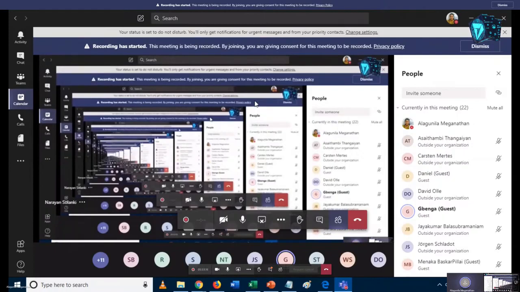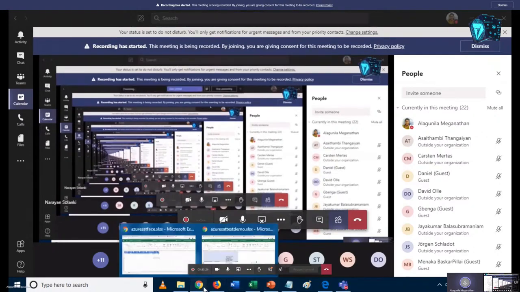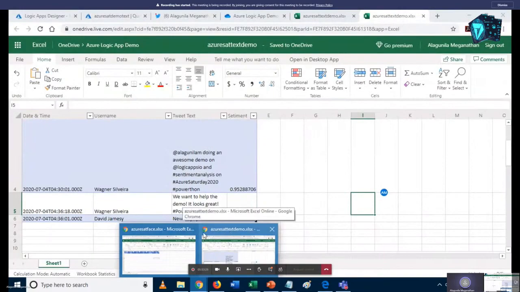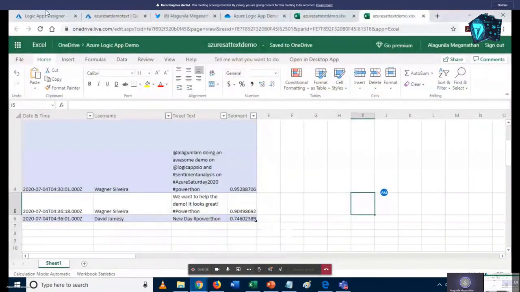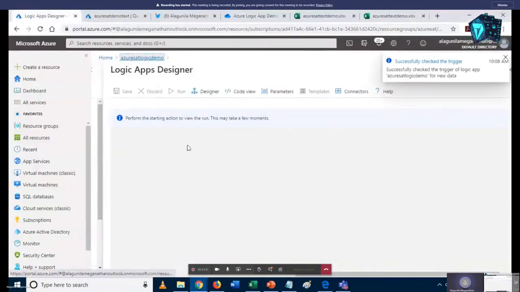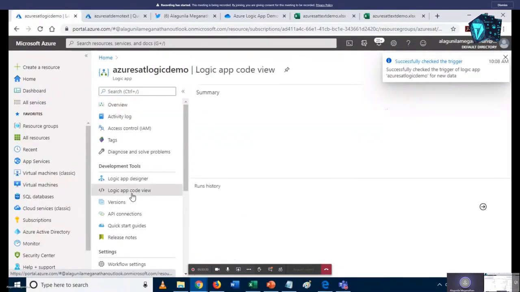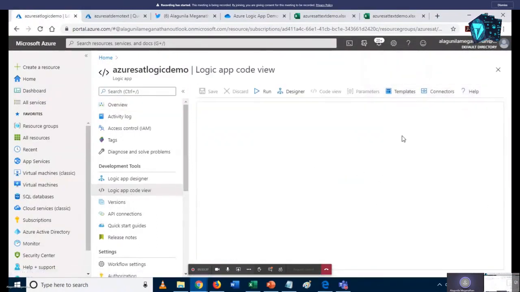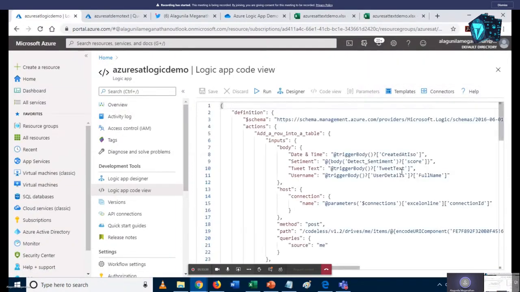So the big difference is that we have a code designer here. Let me show you. If you want to design this flow with code, you can choose this. Yes, that is the Logic App code view. It is in JSON format. So if you want to build your app with code, you can do it here.